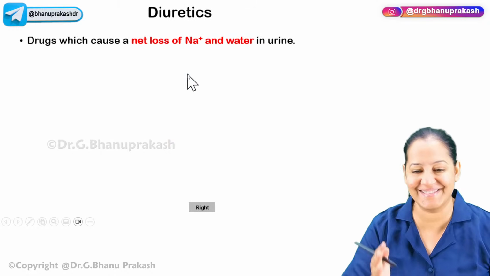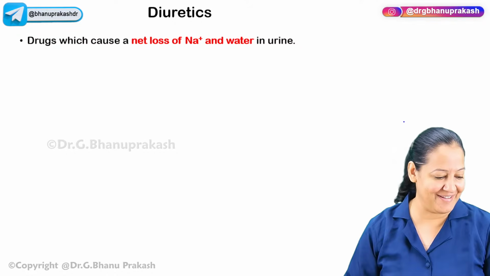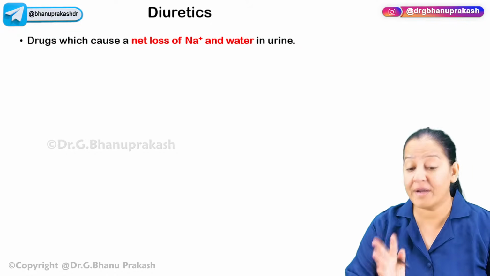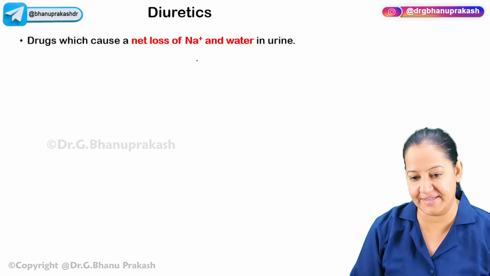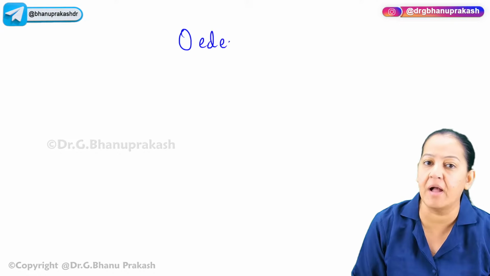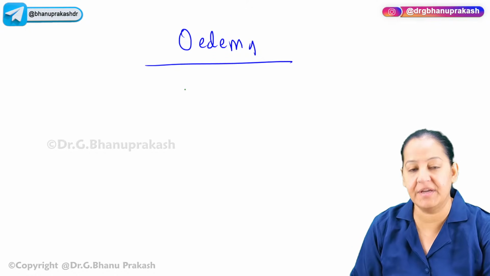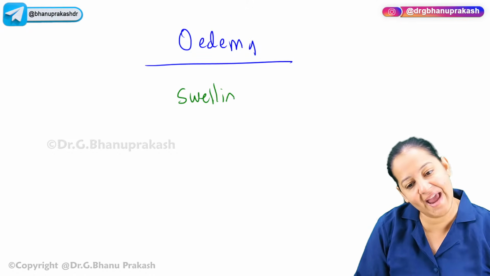Now you got it. Let's start the chapter diuretics. What are diuretics? Diuretics are the drugs which are used for symptomatic relief of edema, edema anywhere in the body. In simple language, edema is known as swelling, swelling anywhere on the body.